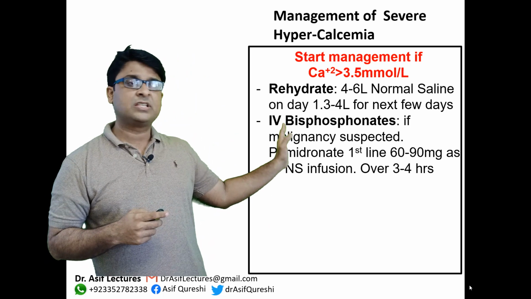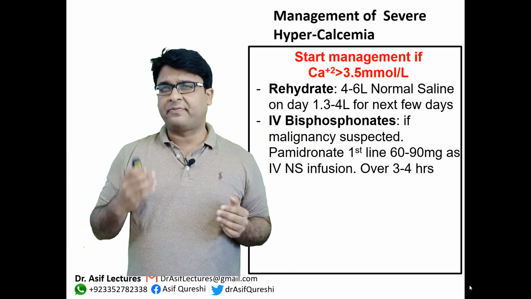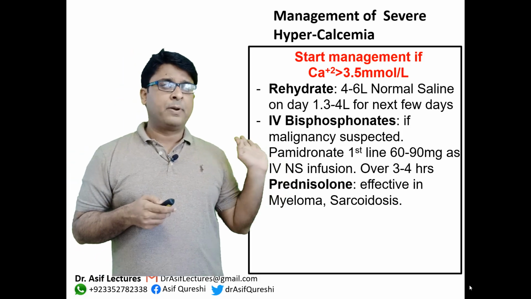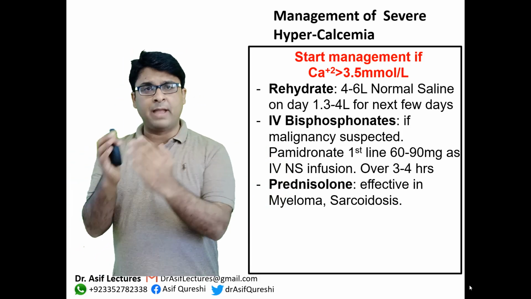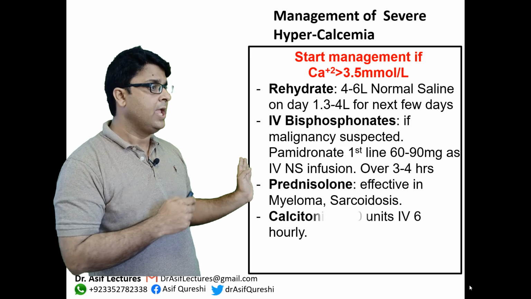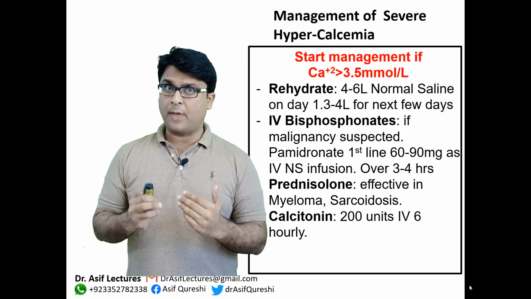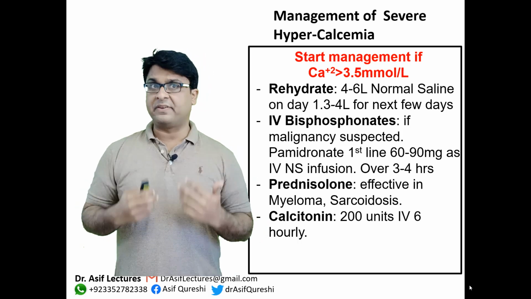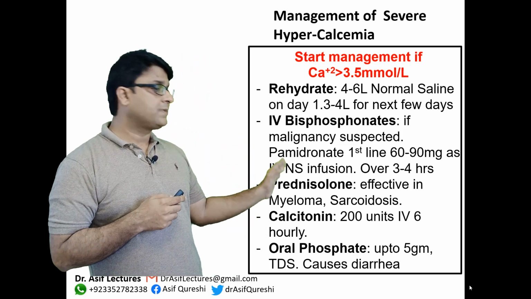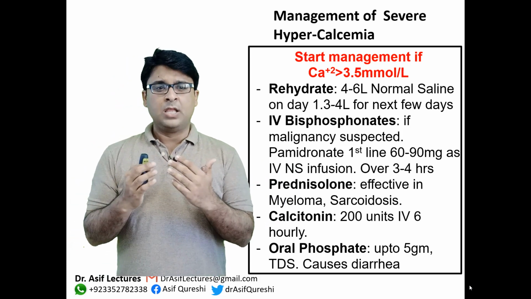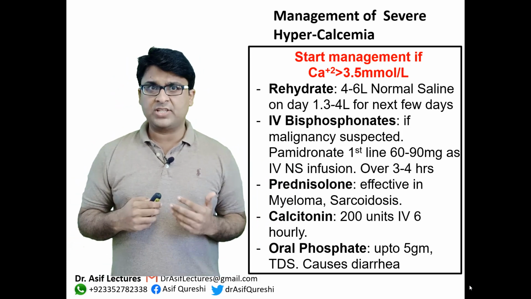You start intravenous bisphosphonates, pamidronate is the first line, obviously, and you can give prednisolone, but prednisolone is effective only in either myeloma or granulomatous diseases, okay? You can also give calcitonin, which is very fast acting. So calcitonin is a good option because it initiates the action very fast. Now, oral phosphates can be given, but usually they are not mainstream in the management plan these days.